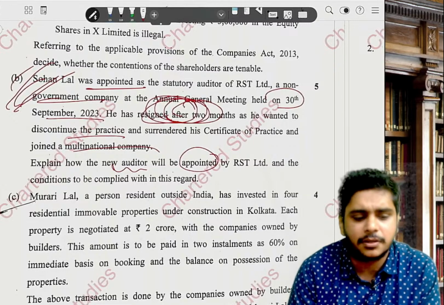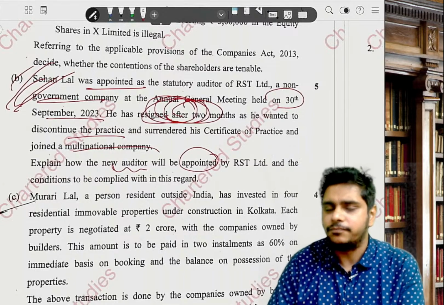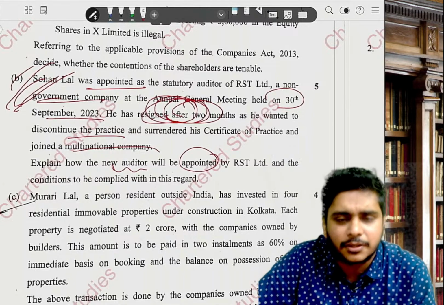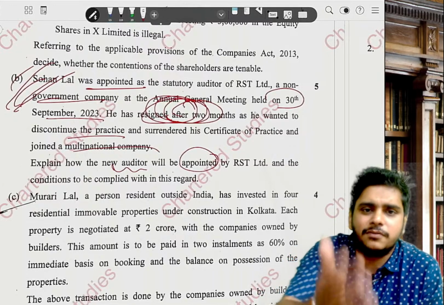If the company has an audit committee, the audit committee will recommend to the board, and then the board will recommend to the members. If an audit committee is not there in the company, then the board will recommend to the members, and the members will appoint the auditor in the general meeting. It's a casual vacancy answer.